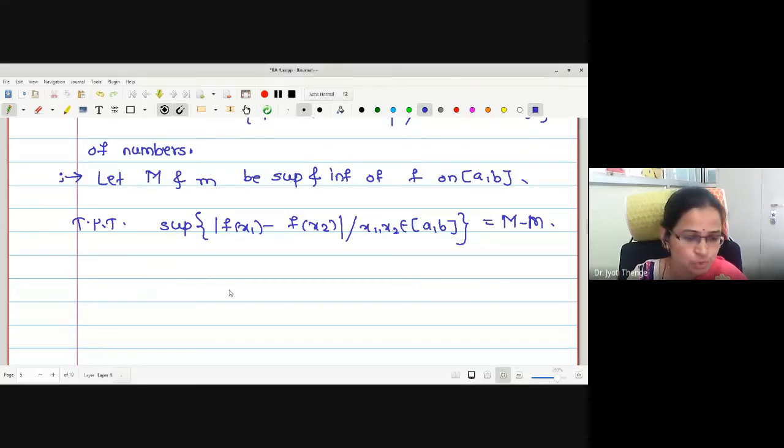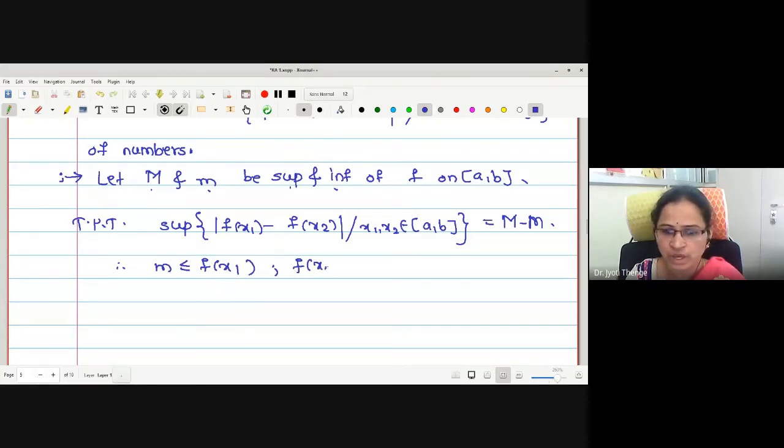Now let us proceed. As we have assumed capital M and small m to be the suprema and infima, may I write that any function value is greater than or equal to small m, and any function value is less than or equal to capital M. Therefore m ≤ f(x1) and f(x2) ≤ M. Why have I used these symbols? Because x1, x2 were denoted here, for all x1, x2 in the closed interval [a,b].